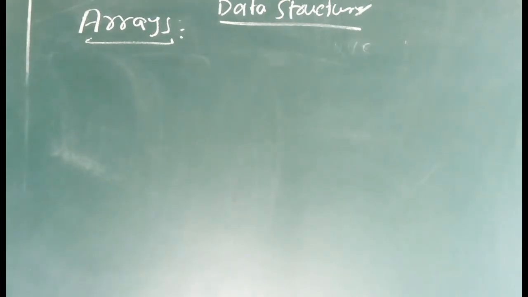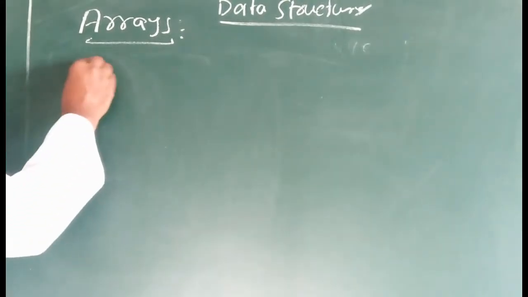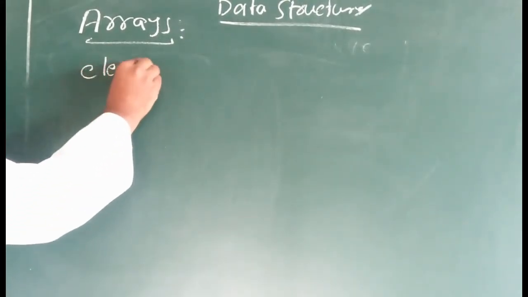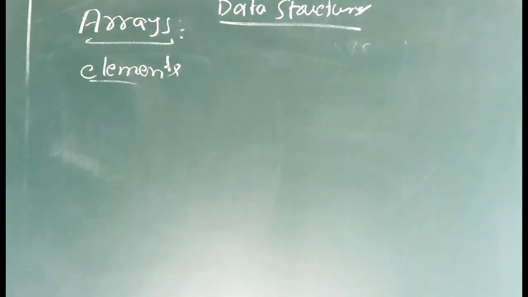It is a collection of data items. Clear? The data items should all be of the same type. If they are integer type, then all are integers only. If they are character type, all are characters only. And the data items we call elements. The items which the array contains, those items we call elements, array elements.